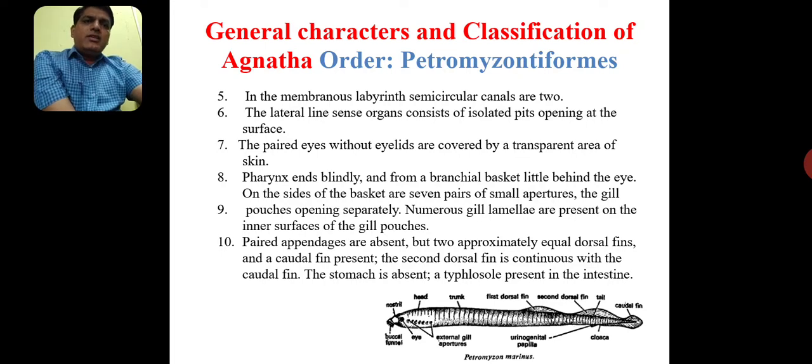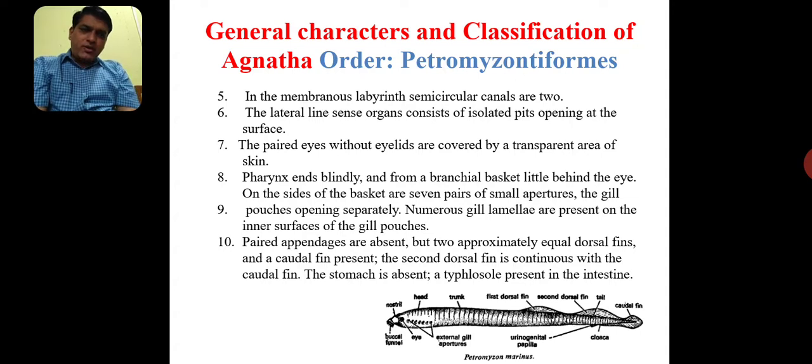In the membranous labyrinth, the semicircular canals are 2. In Petromyzontiformes, the membranous labyrinth is part of the internal ear. In higher vertebrates, the membranous labyrinth consists of 3 semicircular canals, but in Petromyzontiformes only 2 semicircular canals are present, and their function is balancing the body during swimming or locomotion.